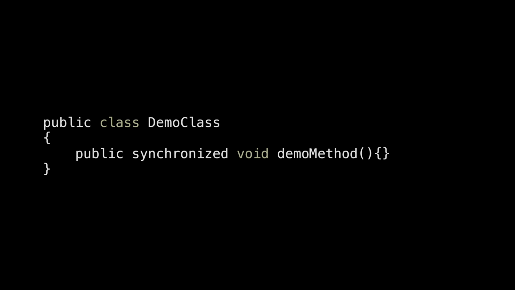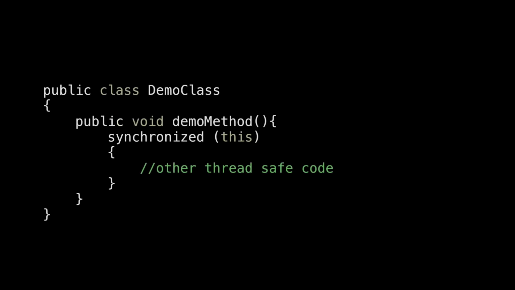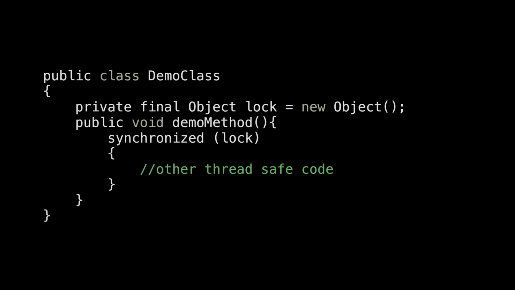Object level locking is used to synchronize a non-static method or non-static code block on an instance of a class. This should be done to make instance level data thread safe. And this can be done as shown in this program. When you do this, this instance is locked and accessed by one thread. A thread wanting to acquire the lock in a different method of the same object has to wait until the work in the demo method is done completely.